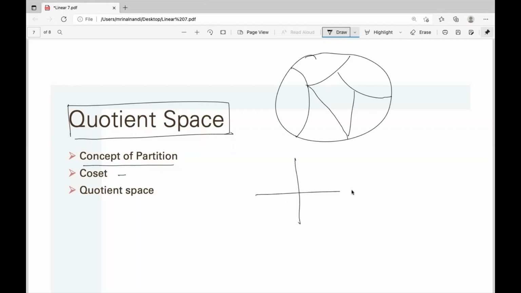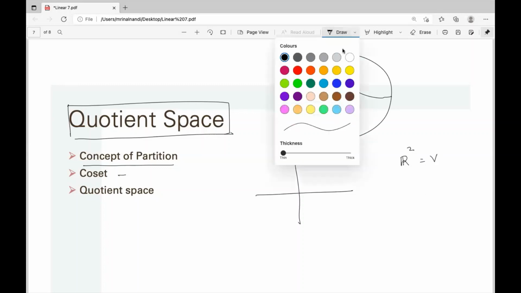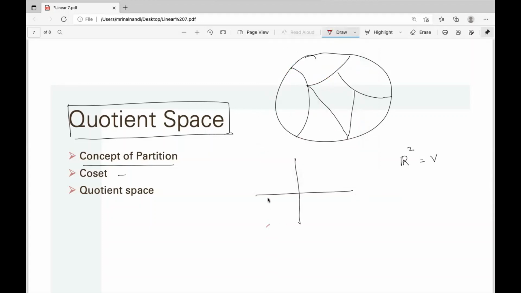So take R2 as a vector space, and we have a line passing through the origin. Take any line, say the x-axis. This is a vector subspace of R2, of dimension 1. Now you take all the flats, all the parallel lines, and all these parallel lines give a partition of the whole R2.